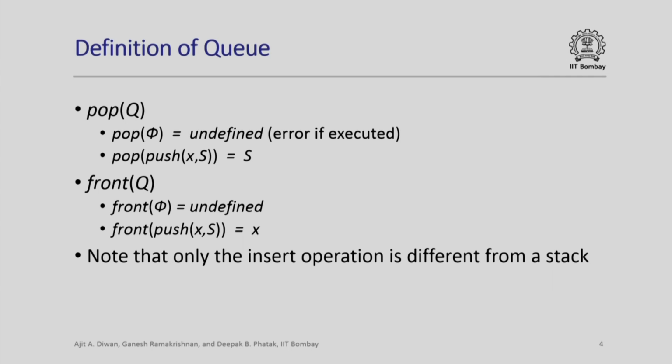The pop operation is similar for a stack as well as a queue. Pop for an empty queue is undefined, which means it will give an error if you try to execute it. And pop of a queue whose value is push x comma s is the queue obtained by removing the element x. The front is again similar to the top operation of a stack. Front is undefined if the queue is empty, and front of push x comma s is the element x, which is at the beginning of the sequence. So here only the insert operation is different from the stack, but queues have different properties because of this.